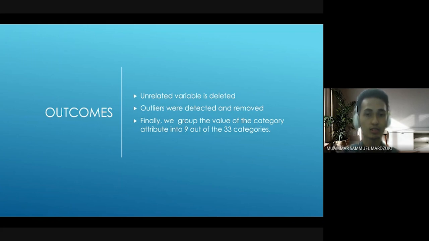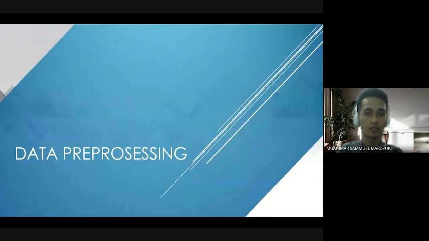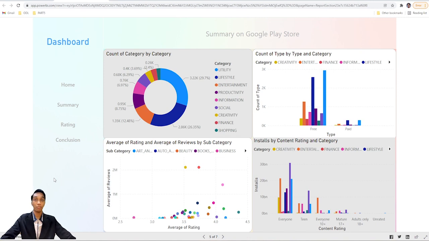And last but not least, we managed to group the values for the category attribute into 9 categories out of 33 categories to ensure readability for our dashboard. So there wouldn't be too much data to process into information, which makes our dashboard readable and efficient for our viewers to understand. That is all for the data pre-processing technique, and I will pass the remainder of the presentation to my fellow teammate. Thank you to my teammates for explaining the previous parts.